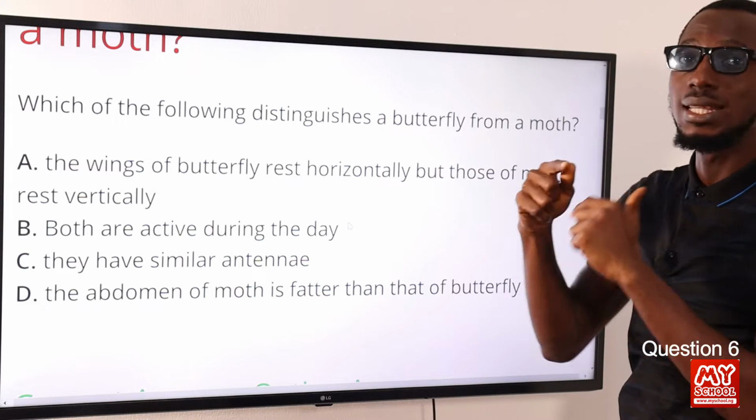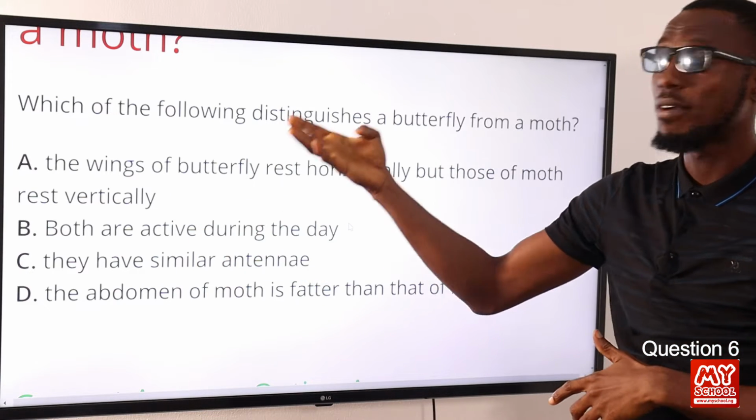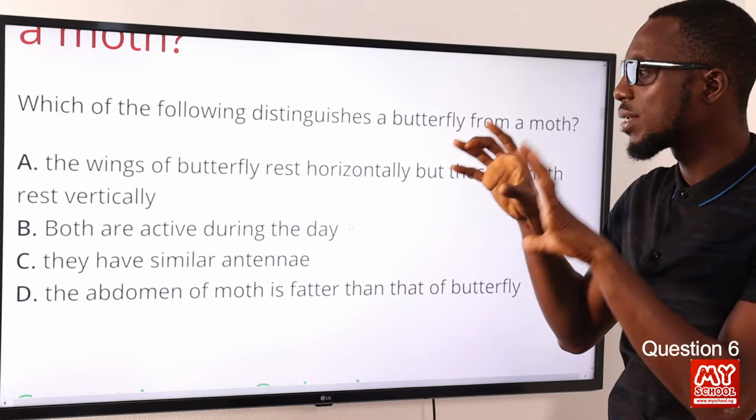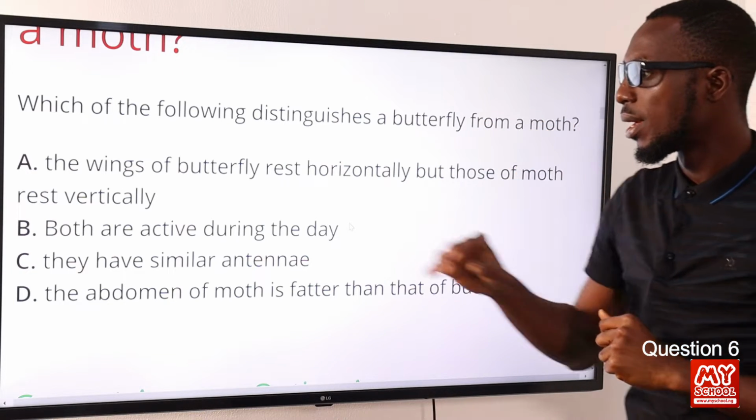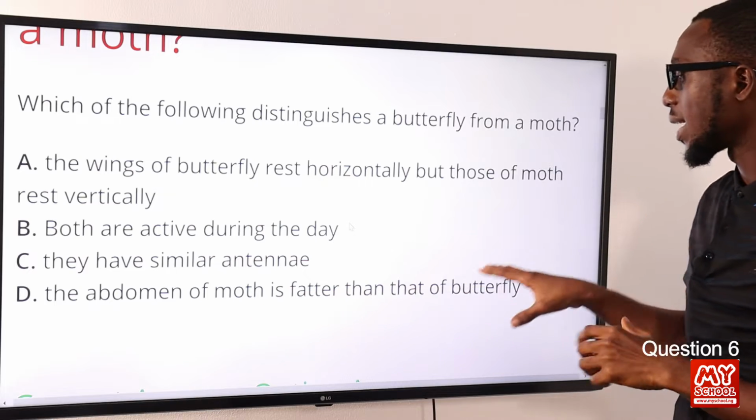Okay, you can see that in the shape of antenna for butterfly. All right, and you can notice the antenna for moth is quite feathery. Okay, so we have the abdomen of moth is fatter than that of butterfly.